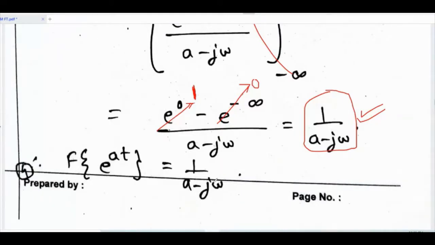I would like to put stress on the exponential signal. There are two types of exponential: one is increasing exponential, another is decreasing exponential. If we talk about the complete exponential, increasing or decreasing, these are unstable signals. But if you put some conditions on the exponential, then it becomes a stable signal.